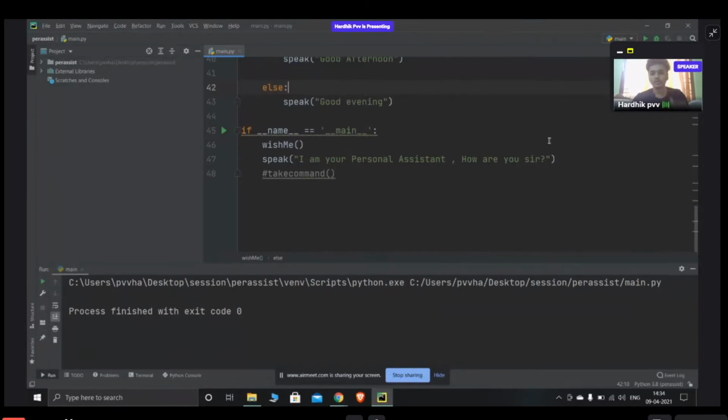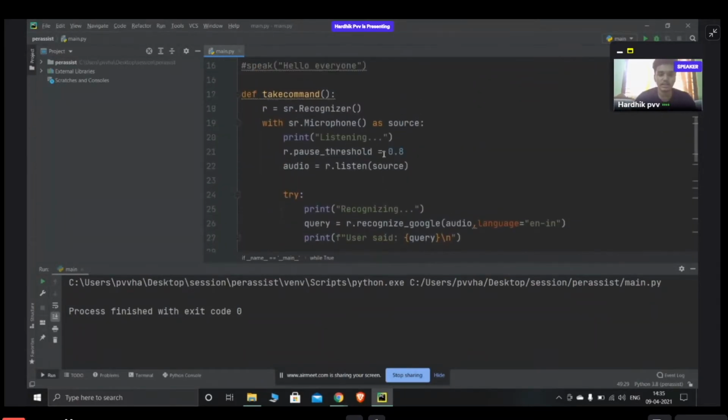From now on, the main part begins, where we need to give our commands and the functions. For each command, we need to decide what function to run. For that, I'll write while True. I want it to store a variable called text, which is the take command function. So I'll remove the commented take command. So what happens with the take command function?